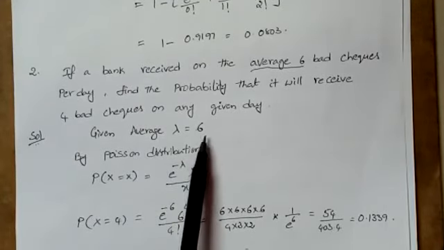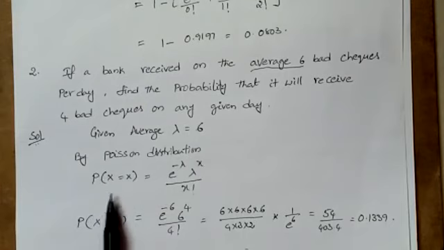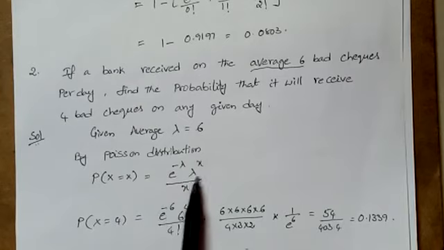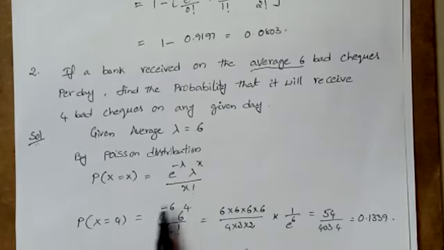Given average lambda is equal to 6, by Poisson distribution, the probability is from the formula e power minus lambda, lambda power x by x factorial. By taking the x value as 4 and lambda value as 6, by simplifying this you will finally get the value 0.1339. Now we have covered 2 different questions using the Poisson distribution.